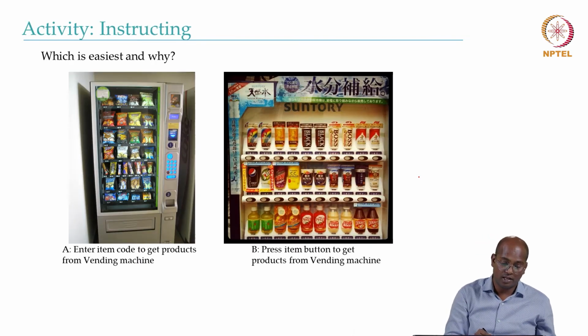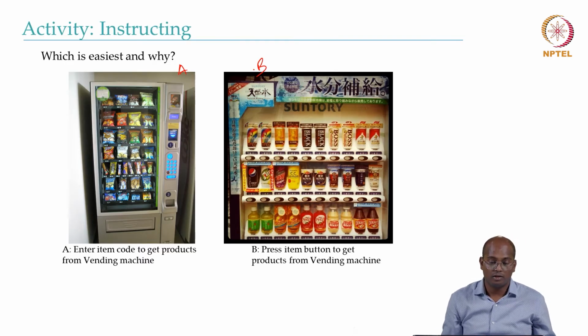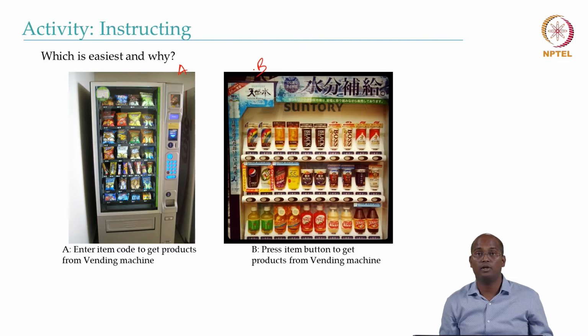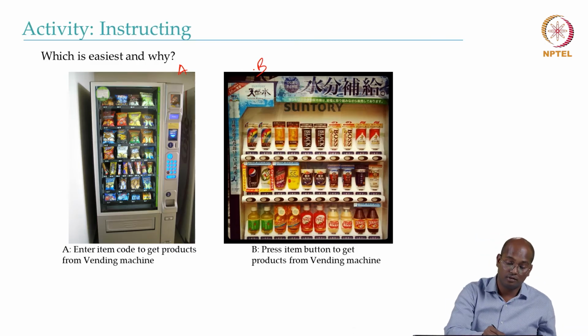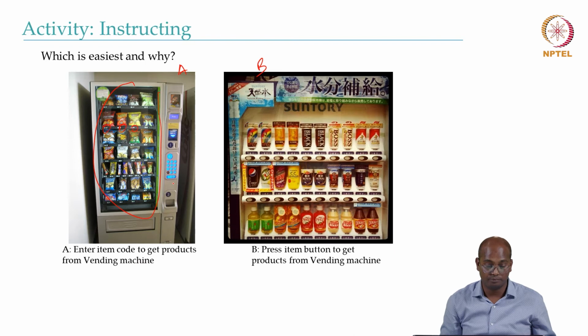So let's see two examples. You have two vending machines, A and B. Which one is easiest and why? What do you think? In this case, you have different items here, and in order to get the item, you have to press whatever code is mentioned here and then insert money and get it done. On the other hand, on the right side, you can see there are different drinks, and in order to get the item, you simply have to press these buttons. What do you think now? Which one is easier?